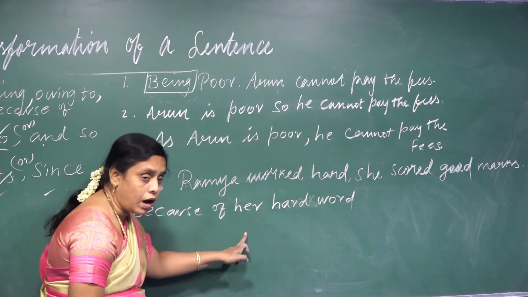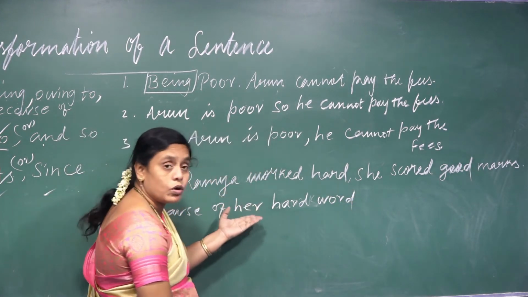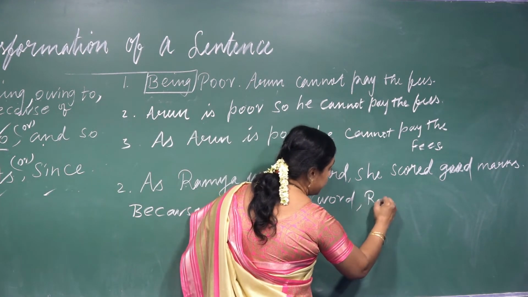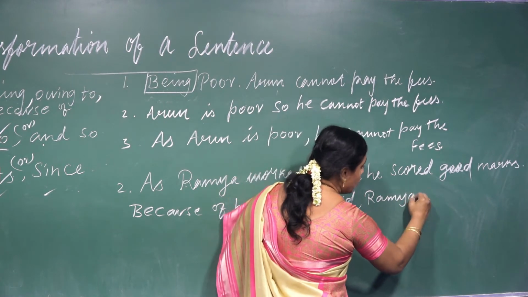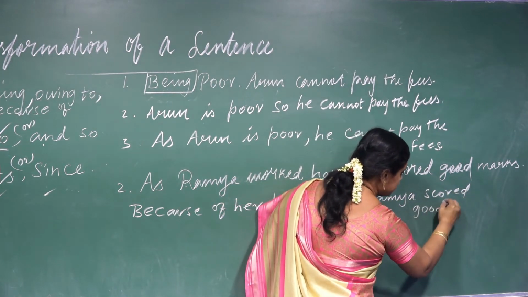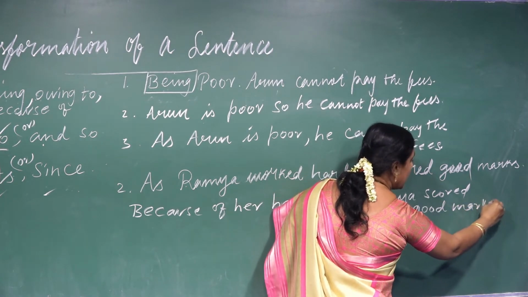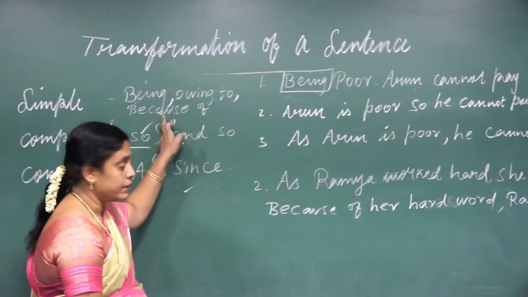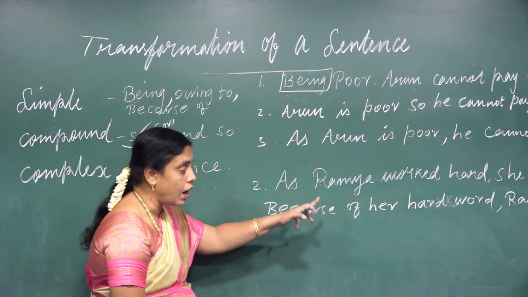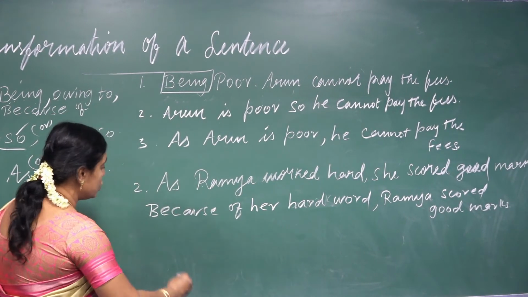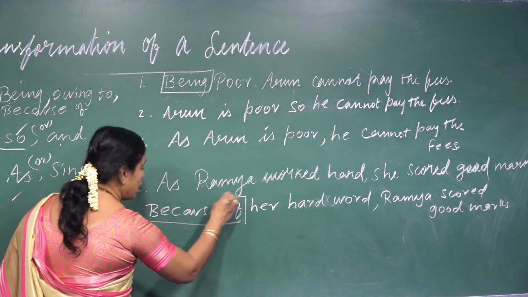Because of her hard work, who scored good marks? Yes, Ramya scored good marks. So what type of sentence have I written here? Now this is simple. Because of her hard work, Ramya scored good marks. So this is simple. Because of.